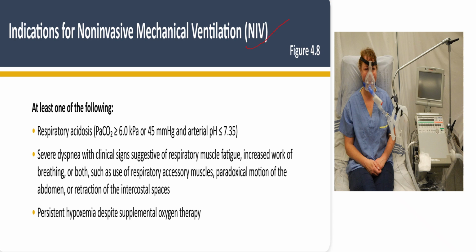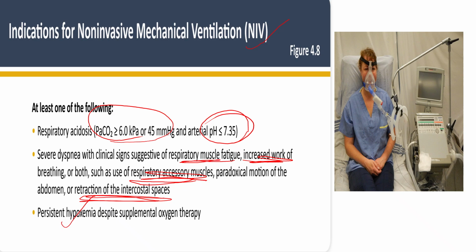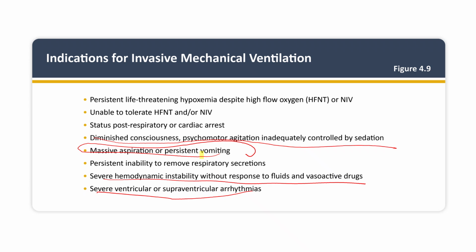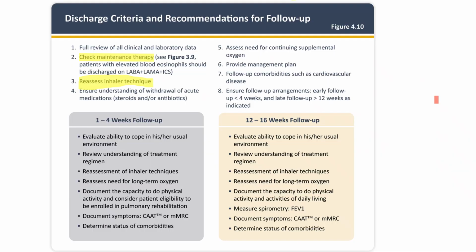In cases of NIV, we have to see if the PaCO2 is more than 45 and the pH is less than 7.35, if the patient has persistent hypoxemia or shows signs of respiratory failure, which is increased work of breathing, accessory respiratory muscle use, retraction of the intercostal spaces, and muscle fatigue. Intubation is required for patients who have respiratory failure or hypoxemia, or if the patient has hemodynamic instability, ventricular arrhythmias, diminished consciousness, or massive aspiration, is unable to tolerate HFNC or NIV, or post-cardiac arrest or respiratory arrest.